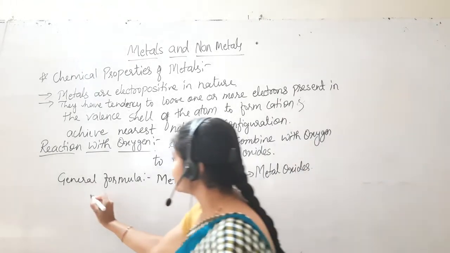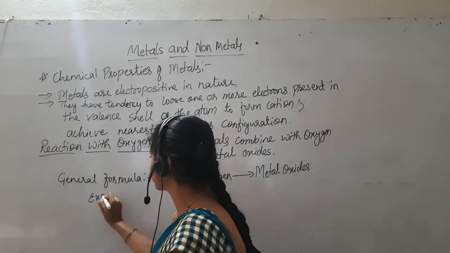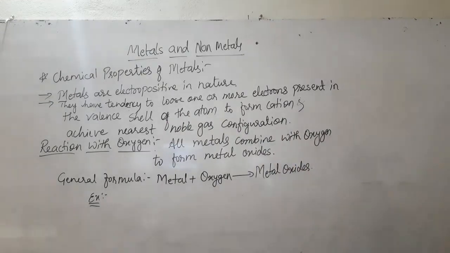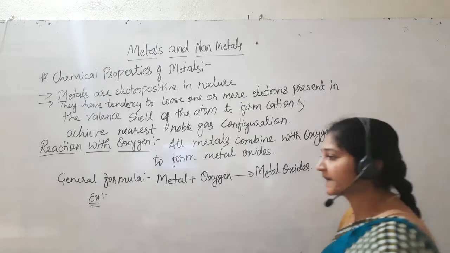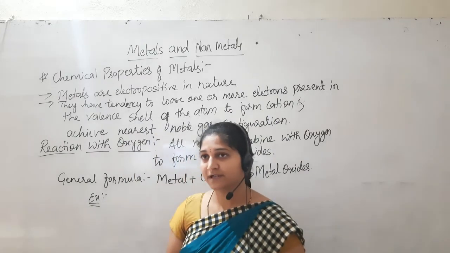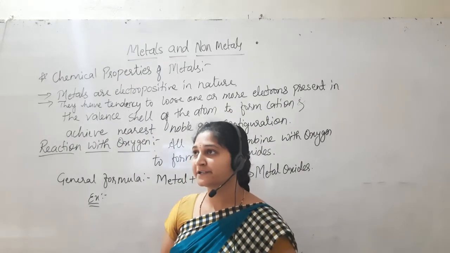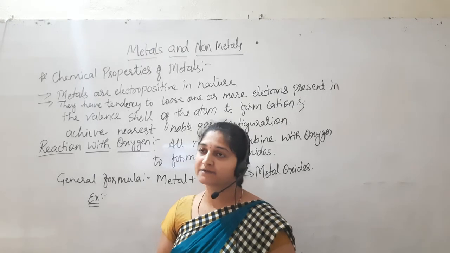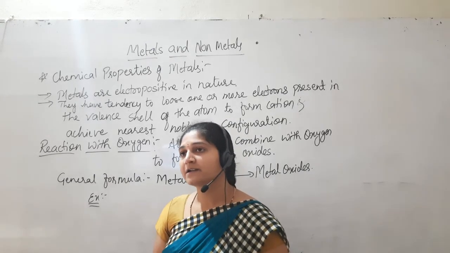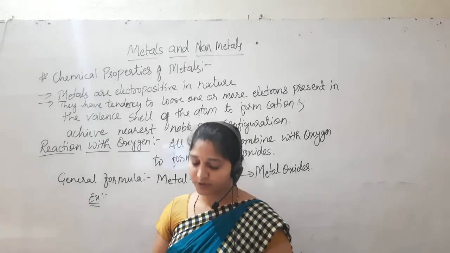Now take the examples here. How do they form the oxides? Let us consider first the highly reactive elements, which are soft metals and react vigorously, very fast. Those are sodium and potassium.